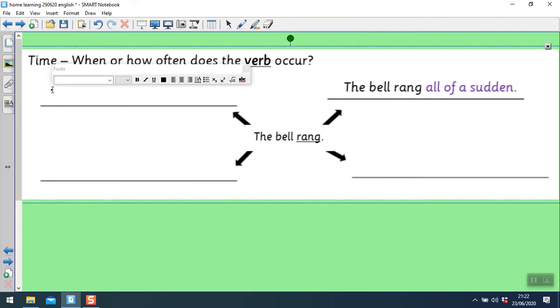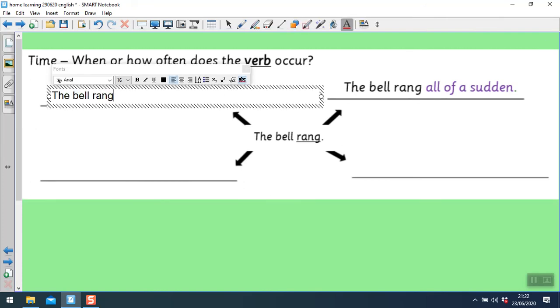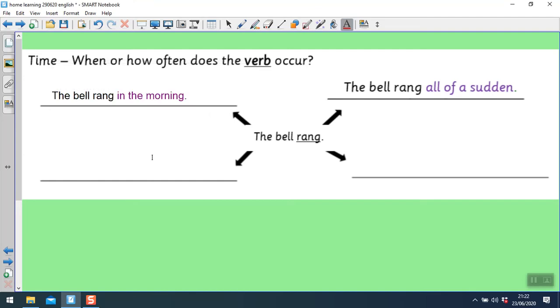The bell rang. We could have a when. The bell rang in the morning, full stop. So in the morning is our adverbial. What else could you have? Could have another when, or could have another how often.